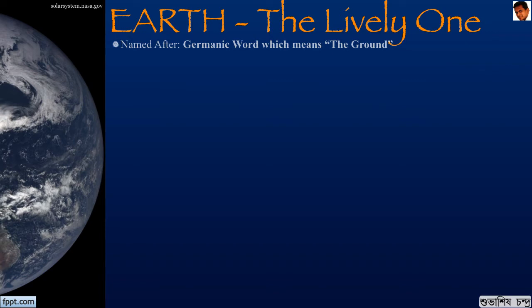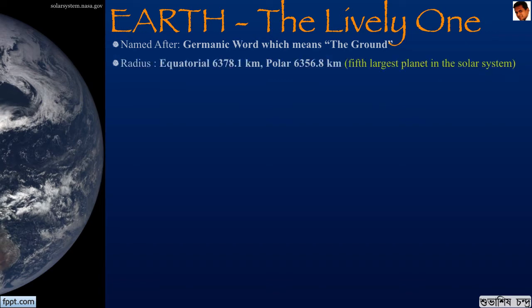It has a radius of 6,378 kilometers at its equator and 6,357 kilometers at its poles, which makes it a spheroid and not a sphere. This is the fifth largest planet in the solar system, having a mass of 6 into 10 to the power of 24 kilograms.